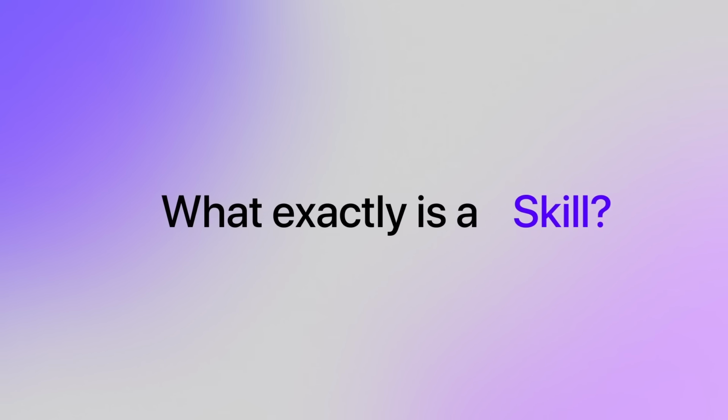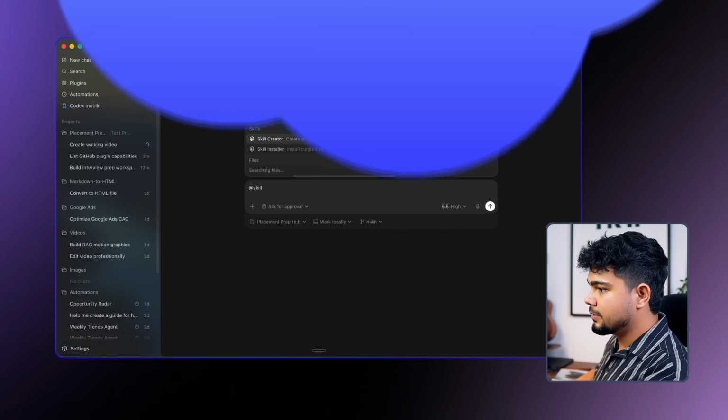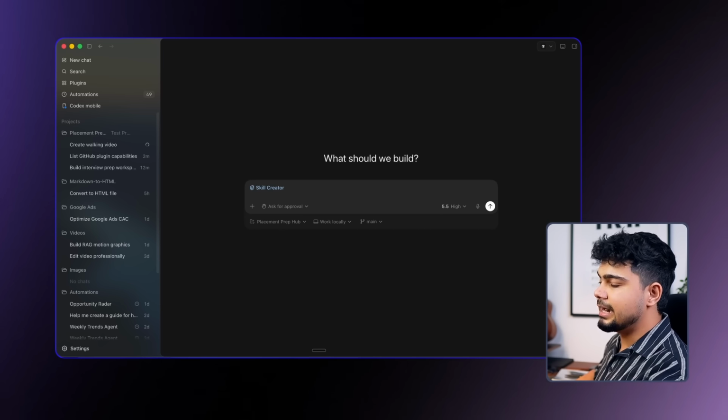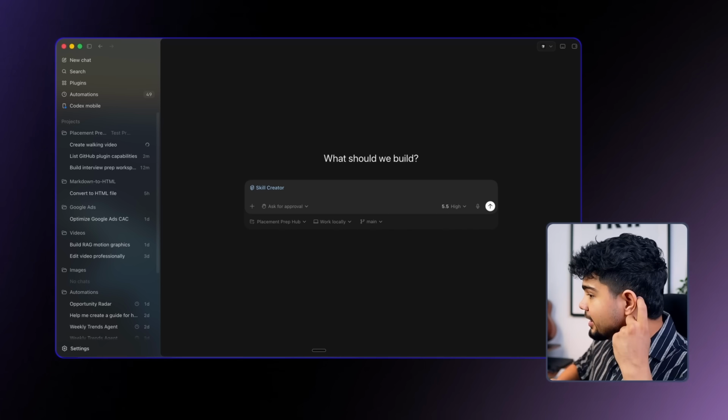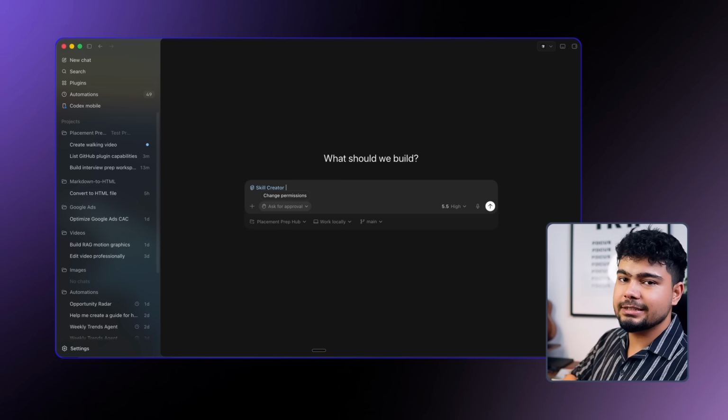So what exactly is a skill? A skill is a set of instructions जो तुम बार बार नहीं देना चाहते और तुमने एक बार ही दे दिए. जैसे जब भी तुम किसी नई रेपो में जाते हो, तुम्हें उसमें समझना होता है कि ये रेपो exactly क्या करती है. What you can do is you can create a skill for that. So I can just do skill creator and this will use the skill creator skill to help me create a skill. अब generally जब भी हम GitHub पे कोई नई रेपो सेटअप करते हैं तो हमें समझना होता है कि कैसे workflow चलता है, कैसे कोड execute होता है. So we'll just create a skill for that to understand the same thing.